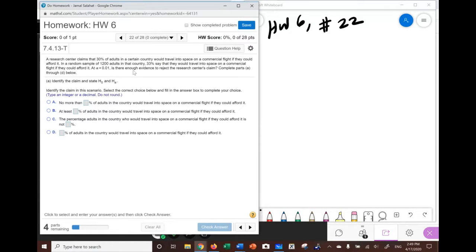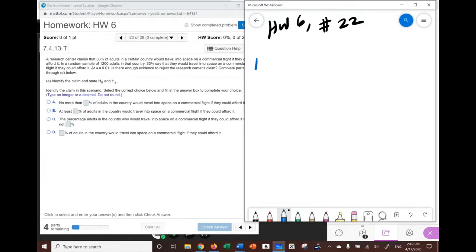Homework 6, chapter 7, number 22. In this problem it says the research center claims that 30% of adults in a certain county would travel into space on a commercial flight if they could afford it. So let's stop in here.